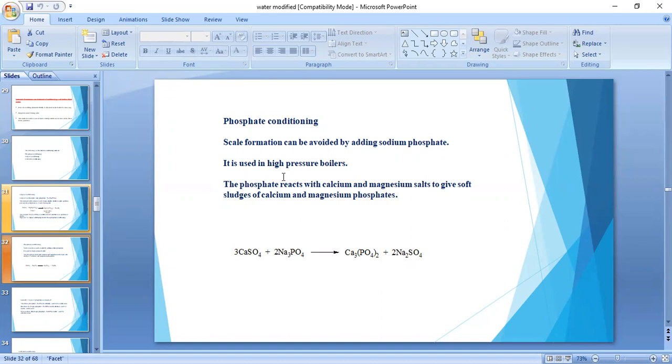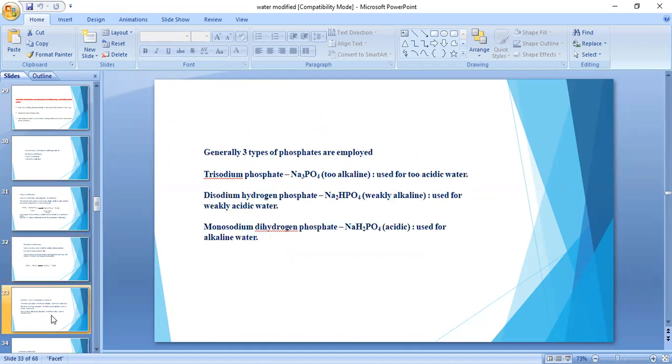What happens when sodium phosphate is added to water? It is converted into calcium phosphate, which is very easy to remove. Three types of phosphates are usually employed here: trisodium phosphate, disodium hydrogen phosphate, and monosodium dihydrogen phosphate. Depending upon our requirement, we have to use one of these three types of phosphates.